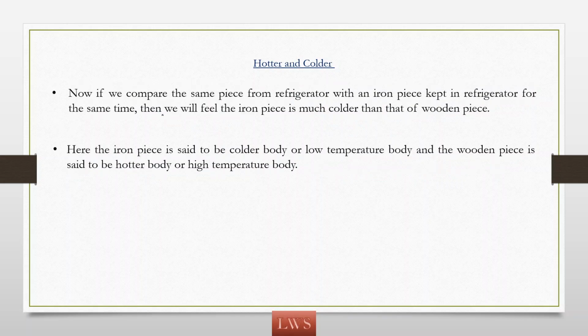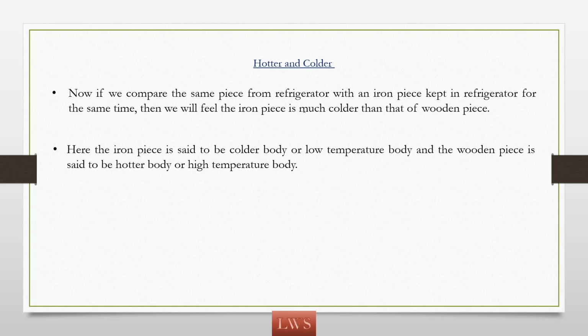Now we'll do another activity, and in this activity we collect a wooden piece and an iron piece. Now what we do, we put both of them in the refrigerator for some time. After some time, we hold them in our hands and feel their hotness.